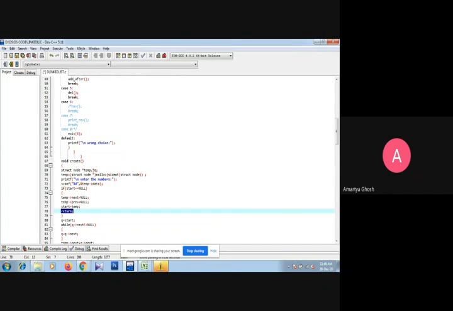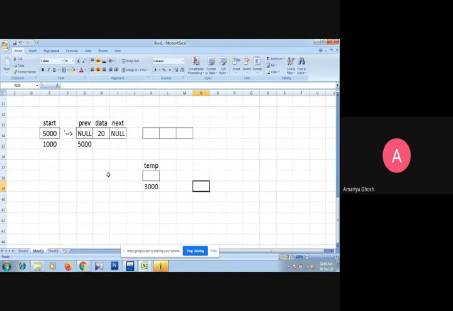So these two pointer variables have been allocated. So we just think that this is q at 4000.